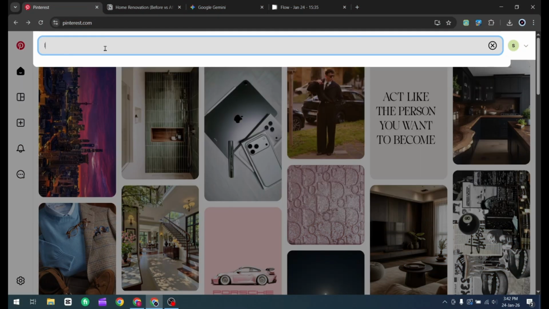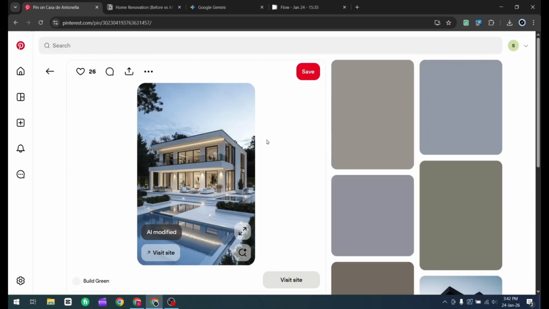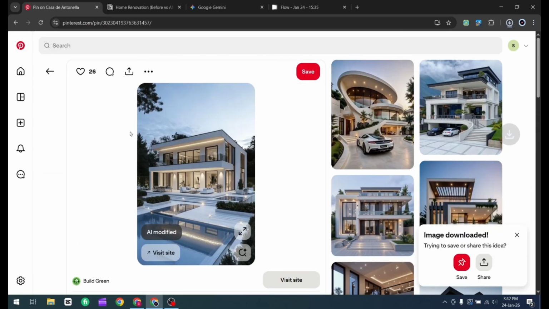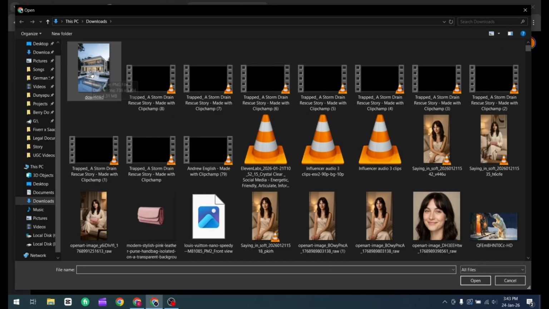First, head over to Pinterest and search for luxury house. Browse through the results and pick any image that catches your eye, then download it to your device. Next, open Google's Gemini. Once you're in, upload the image you just downloaded from Pinterest.